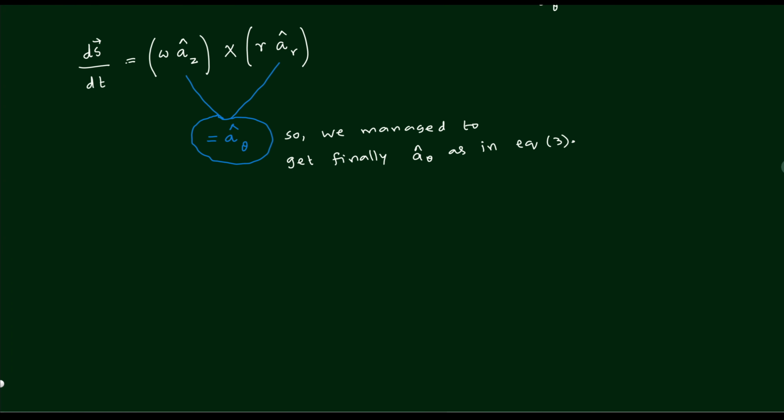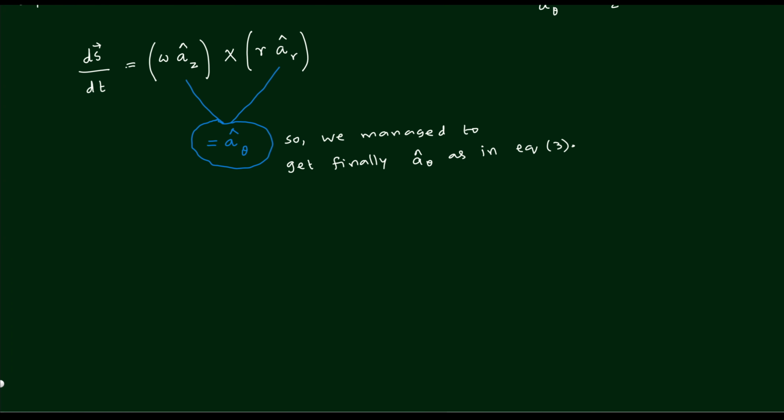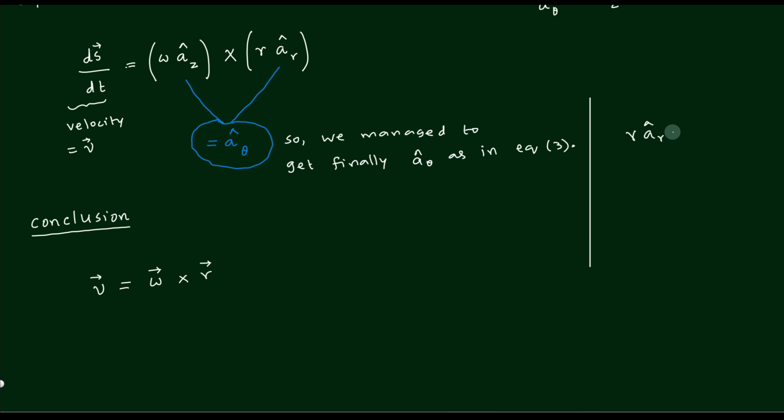Now we are getting a theta, and therefore the conclusion can be written down like this. The conclusion is this: ds by dt is the velocity. What is ds by dt? ds by dt is velocity, and therefore we can write down vector v. So let us say that it is vector v. V equal to velocity is equal to this omega vector, then a cross, that will be an r vector. Because r times ar is r, right? So let me write down on the side. Omega times r times ar is r, and omega times az is omega vector. Therefore, we can now use single vector form and then write it here and then put a box.